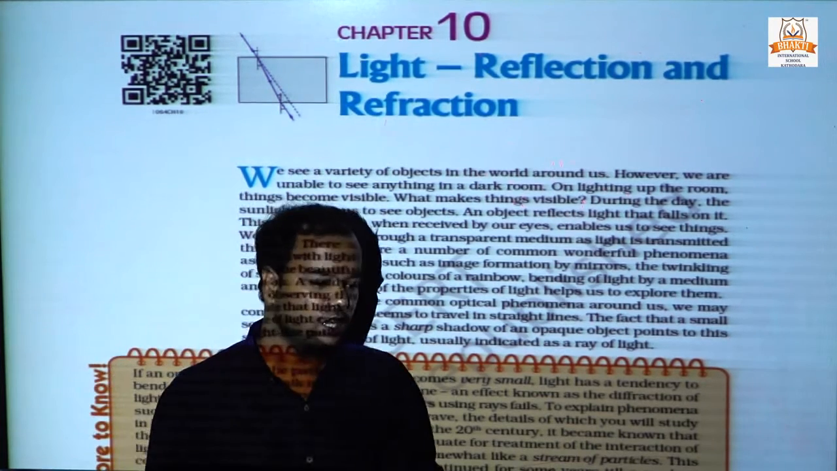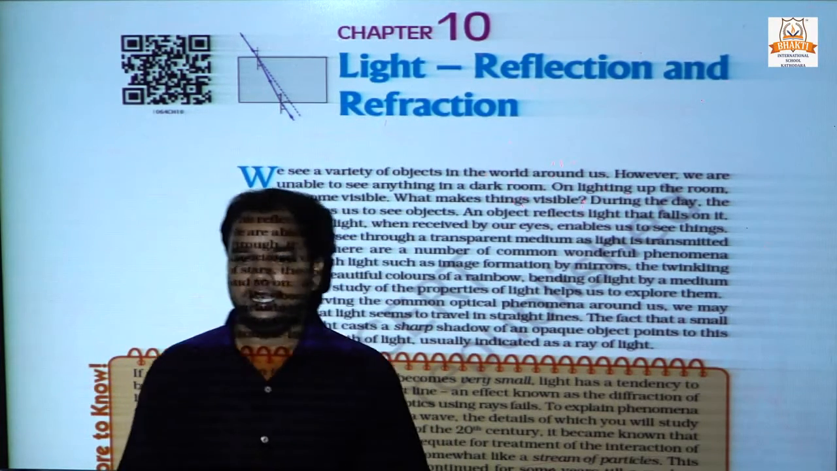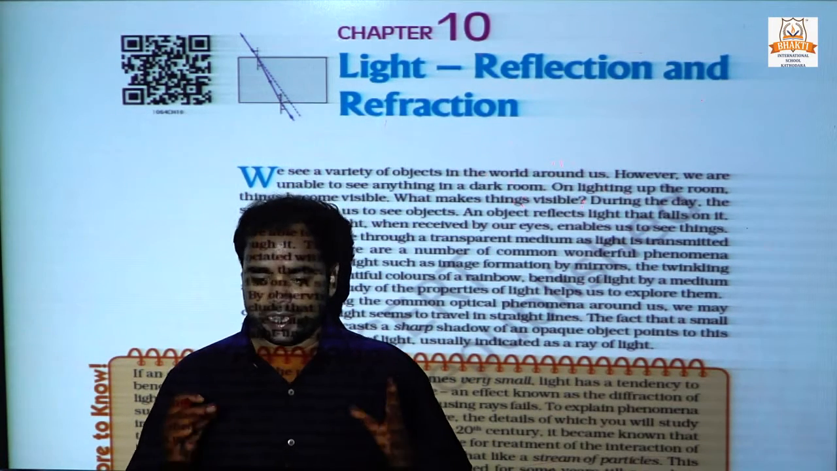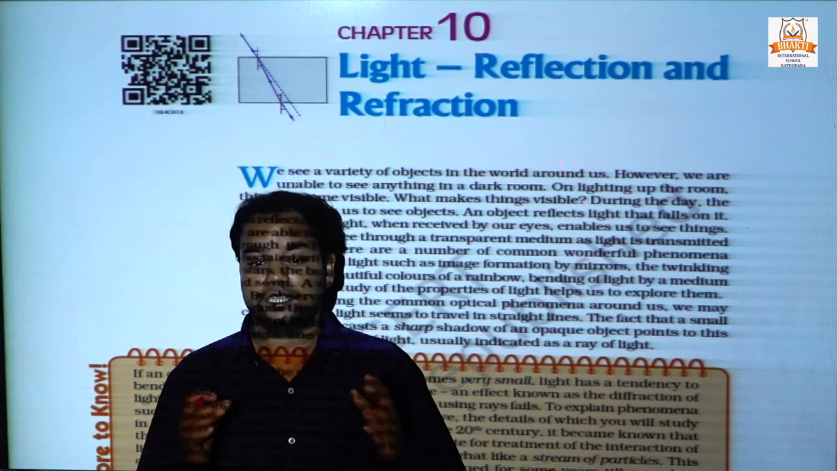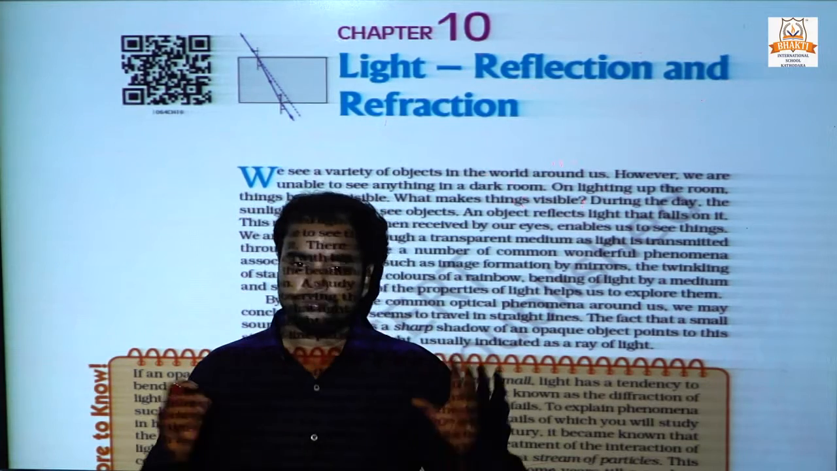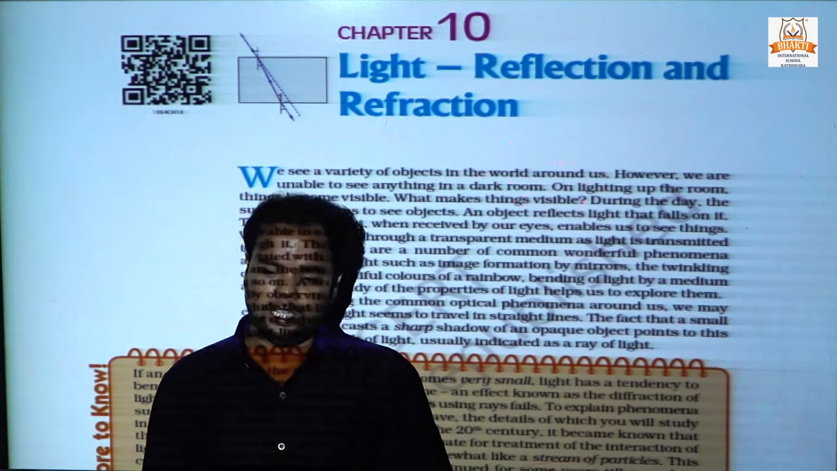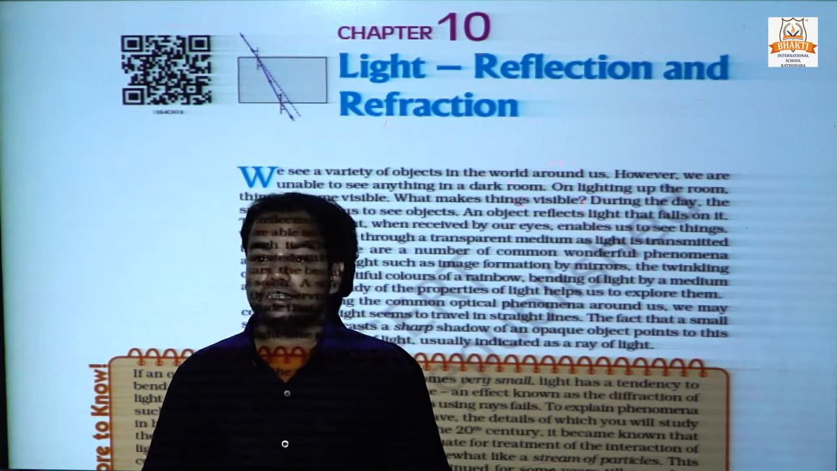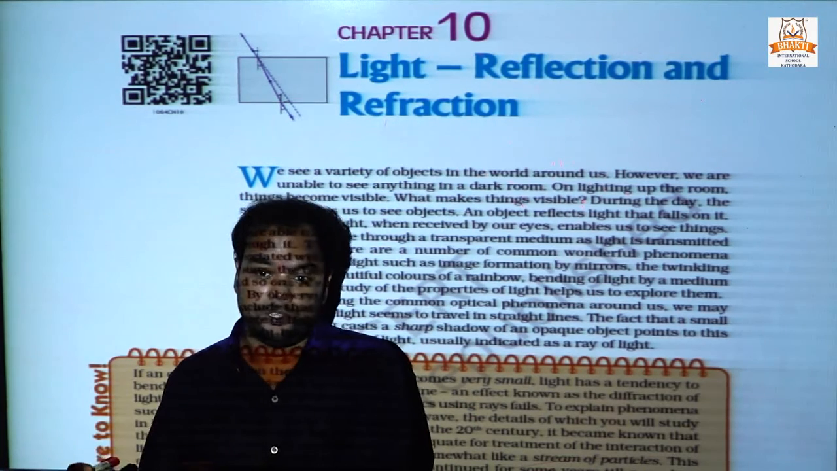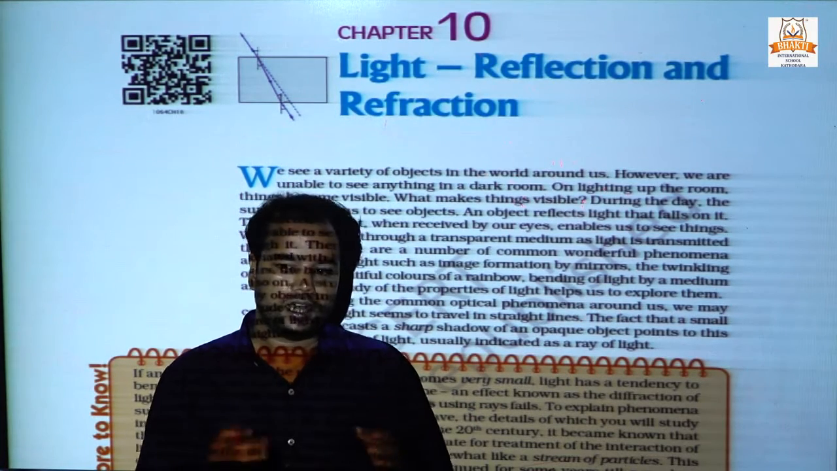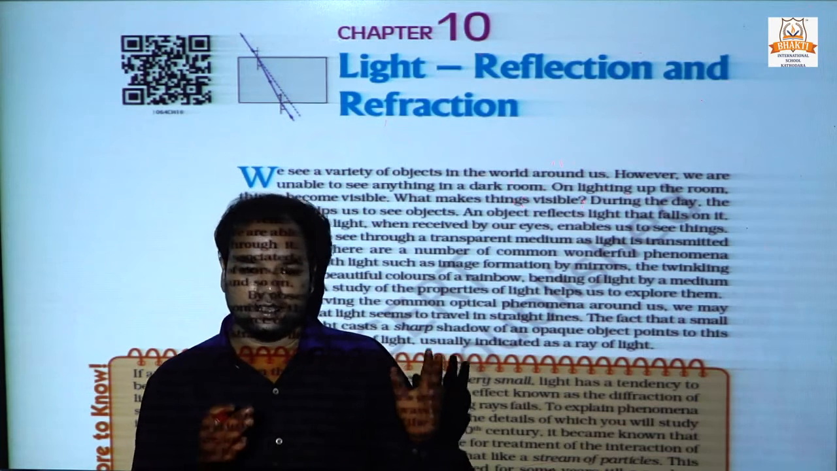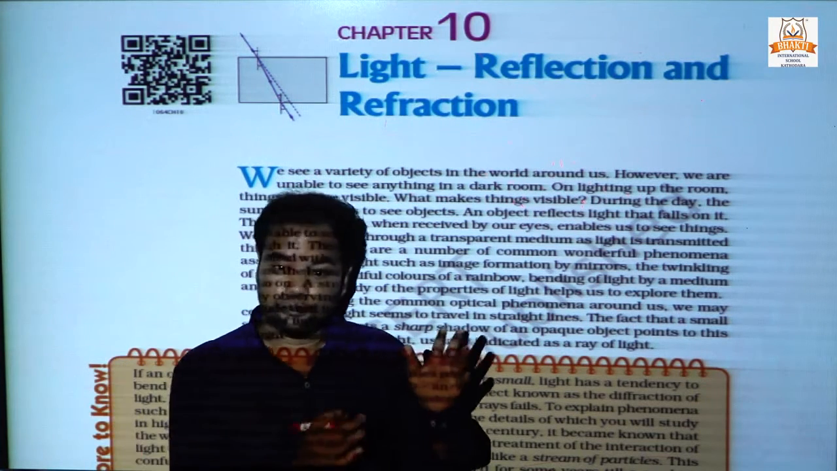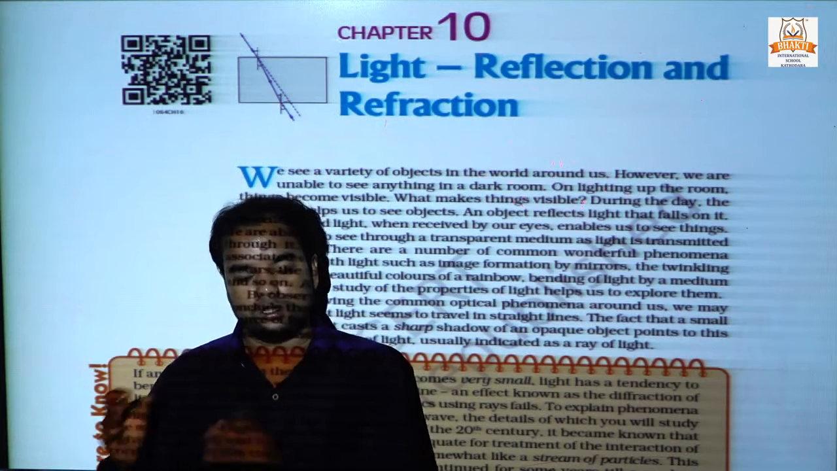Light, as we know very well, is a very important and essential thing in the physical world. That means light is a form of energy, light is a form of electromagnetic wave. That's why we are saying that light shows dual nature, meaning wave nature and particle nature also.